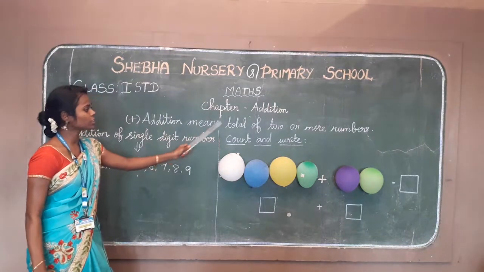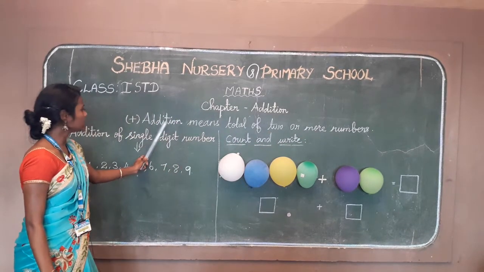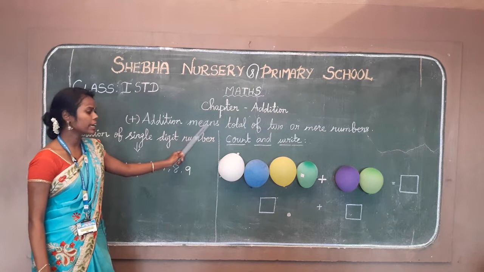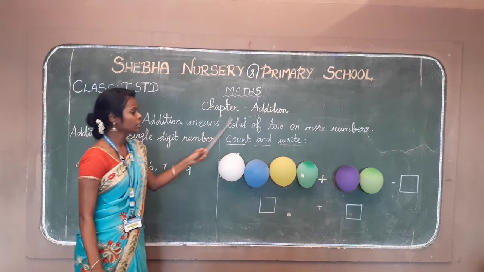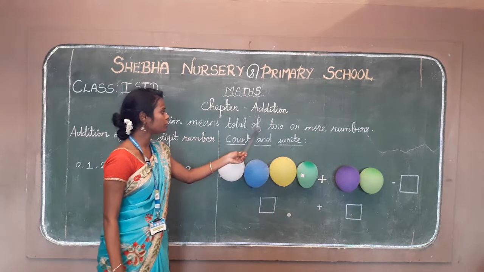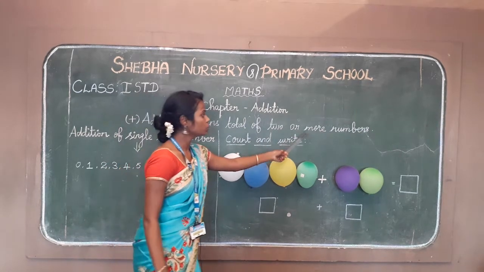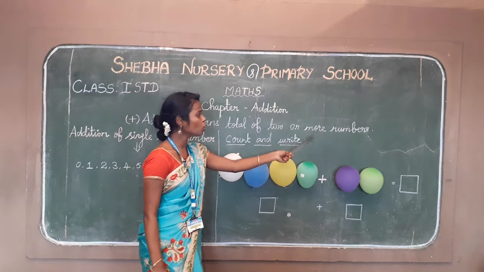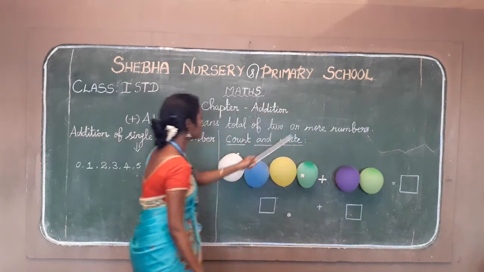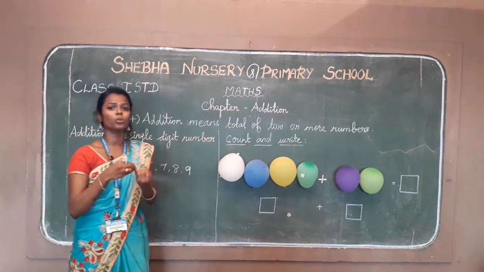Addition means total of two or more numbers. Addition means means total, total of two or more numbers. Addition means counting. Okay children.